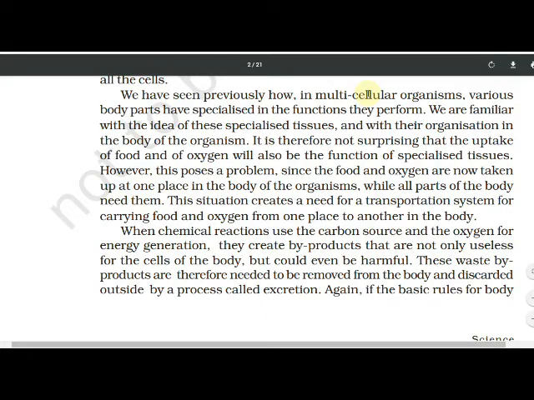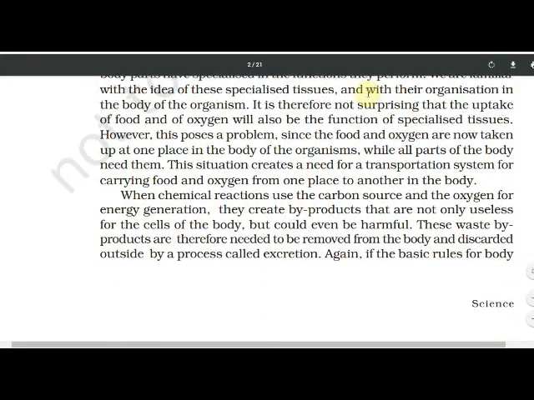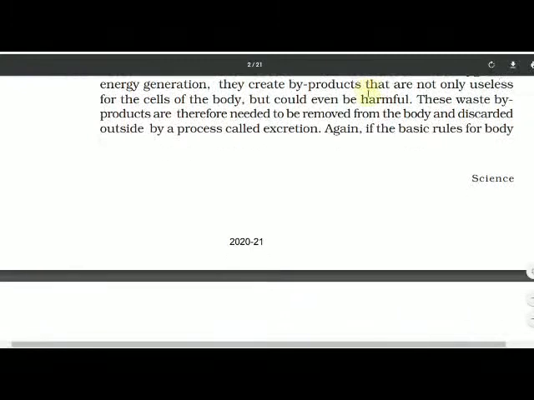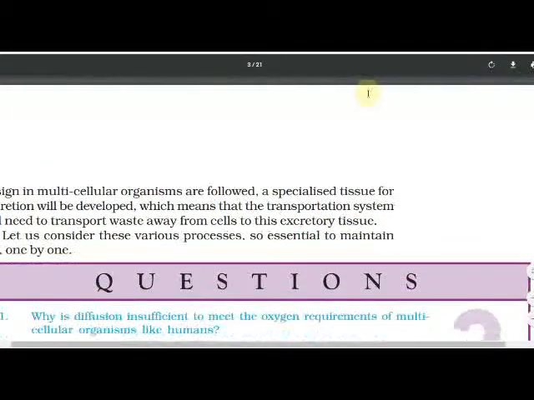Again, if the basic rules for body design in multicellular organisms are followed, specialized tissue for excretion will be developed, which means that the transportation system will need to transport waste away from the cells to the excretory tissue. So specialized tissues are present in each and every system. These tissues are different from each other.